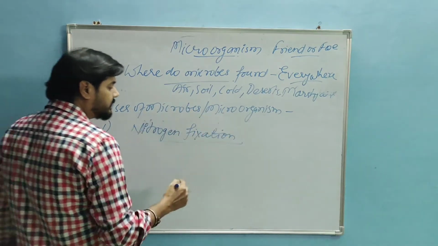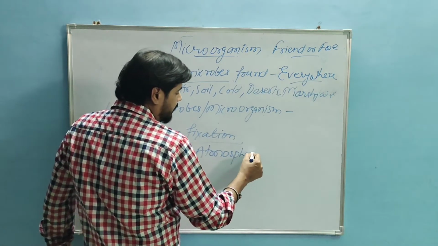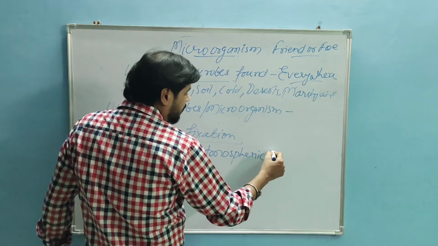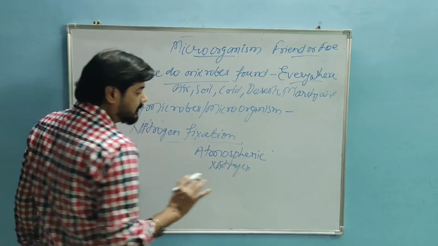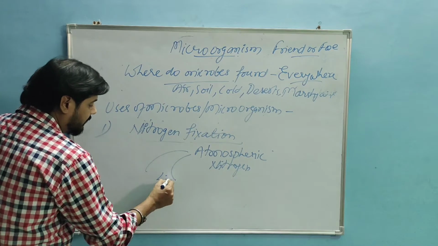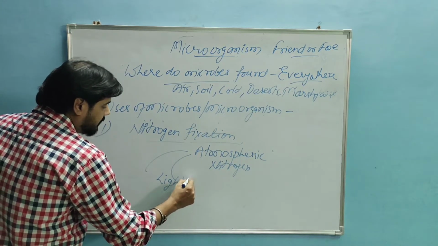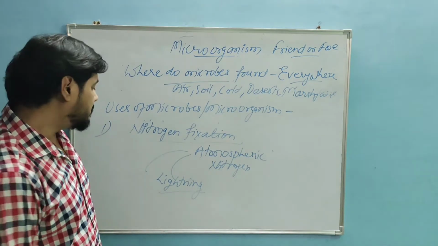So there is a process: atmospheric nitrogen, which the plants cannot take. There are two processes. One is lightning. The lightning process is not given in detail in your syllabus.